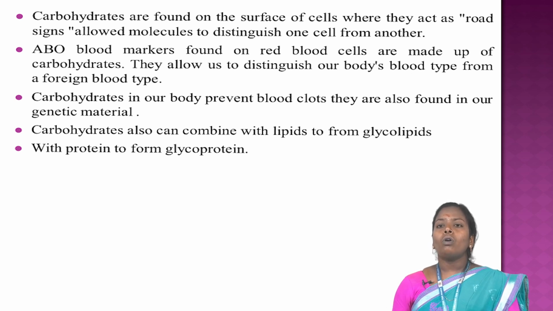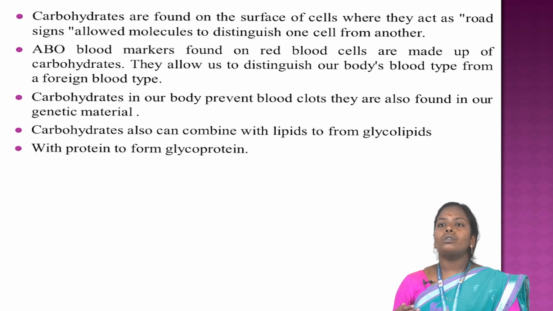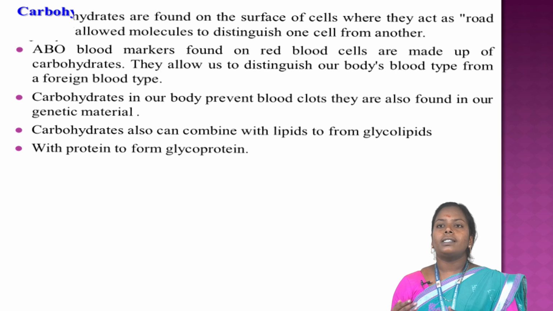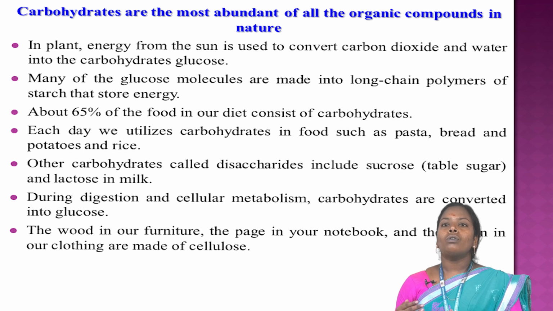They are also found in the genetic material. Carbohydrates can also combine with lipids to form glycolipids, or with proteins to form glycoproteins. Carbohydrates are the most abundant of all the organic compounds in nature. In plants, energy from the sun is used to convert carbon dioxide and water into the carbohydrate glucose. Many glucose molecules are linked into long chain polymers such as starch to store energy.